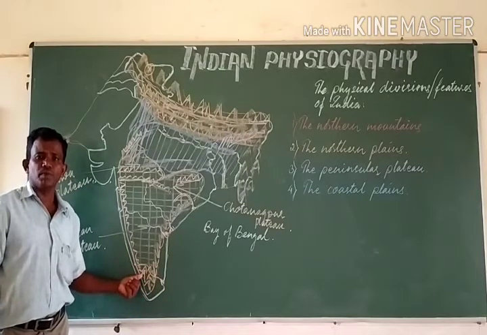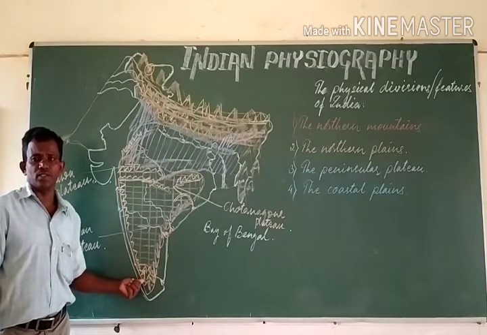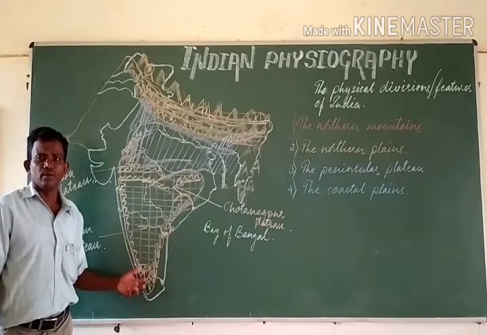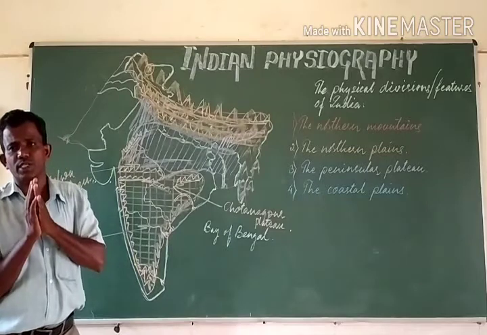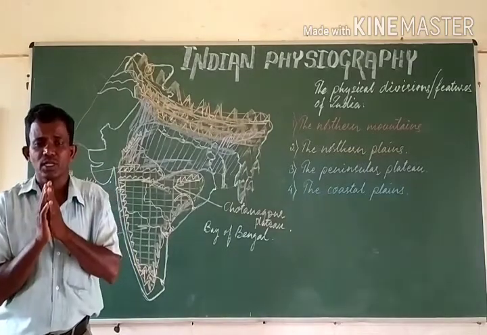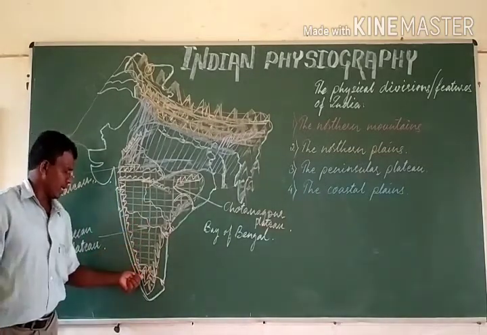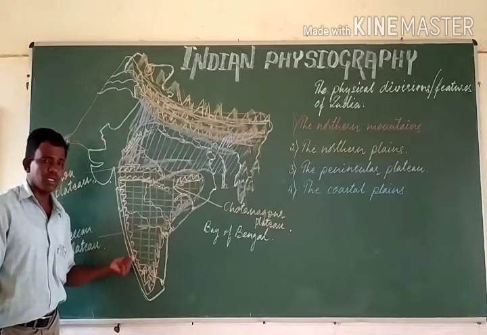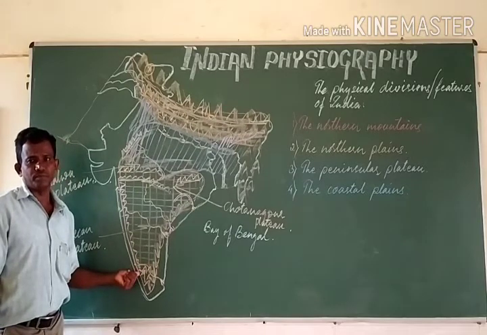The highest peak of South India, that is Anaimudi, which is about 2695 meters, is located in the Nilgiri Hills, or say in the Western Ghats. The Western Ghats are also called Sahyadri mountains.